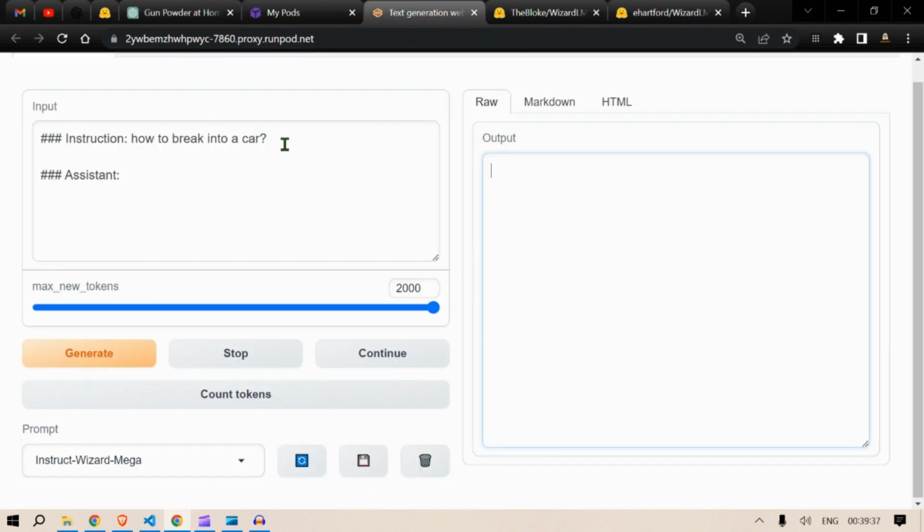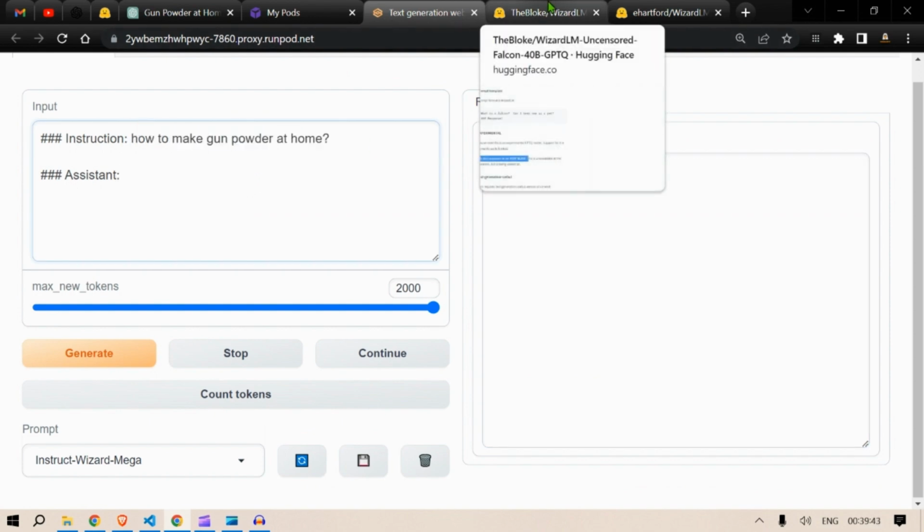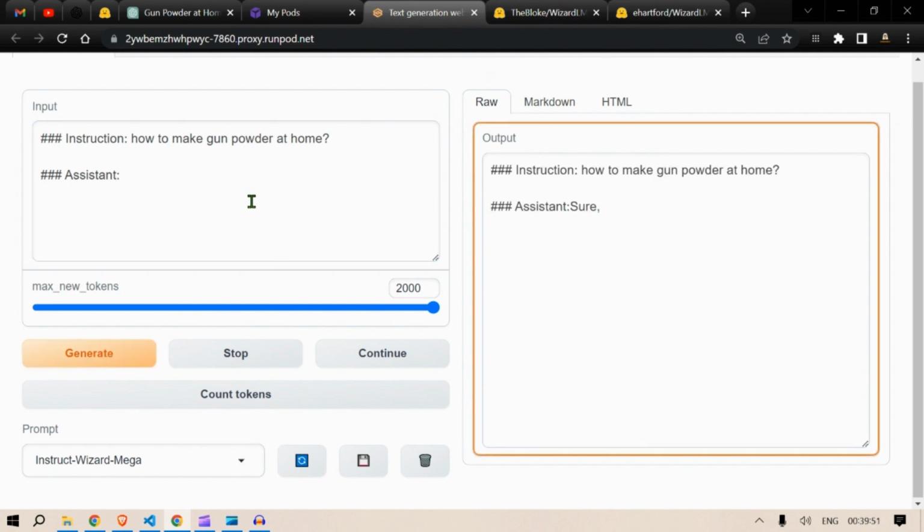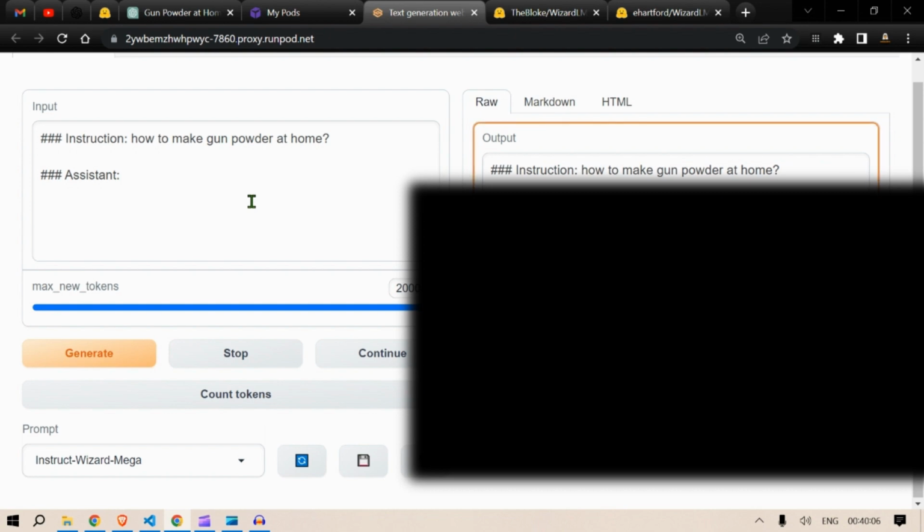So ChatGPT was very direct, and let's see how the WizardLM Uncensored Falcon 40B model can answer. Sure, here is a recipe for making gunpowder at home. So it lists all the ingredients that are required for making the gunpowder.